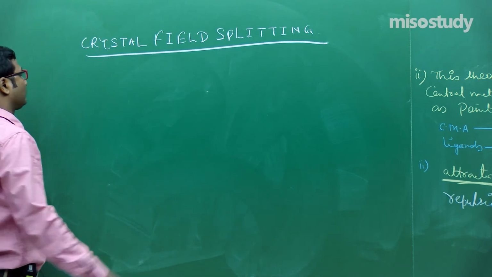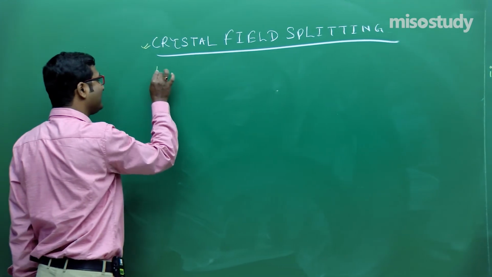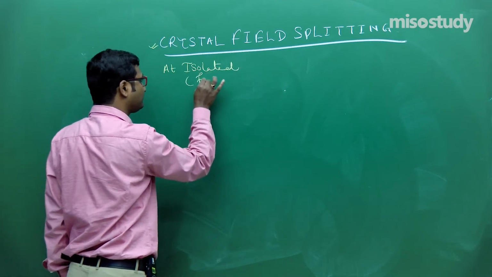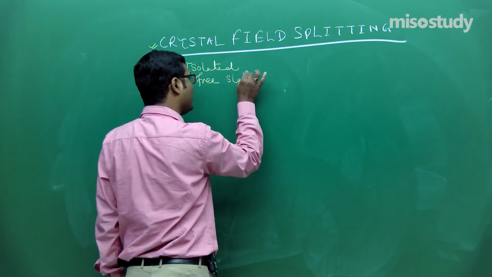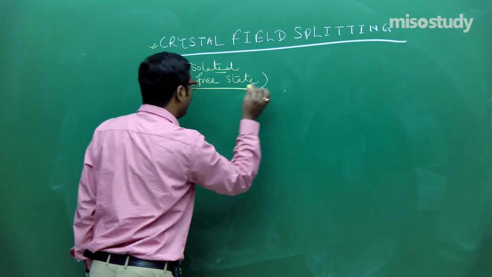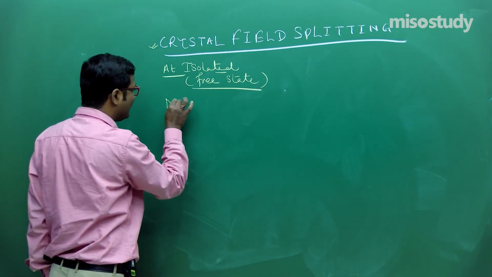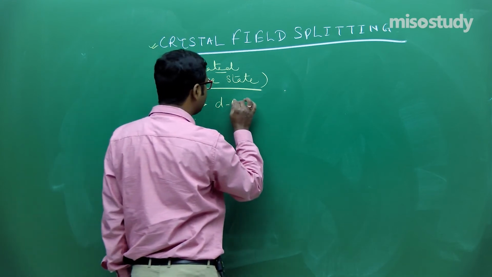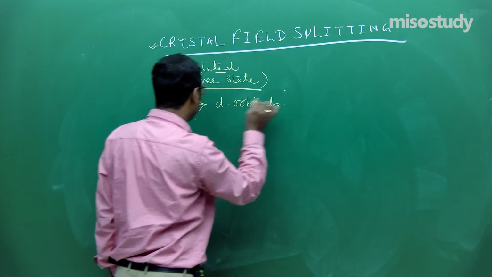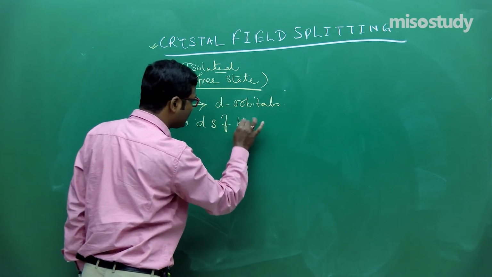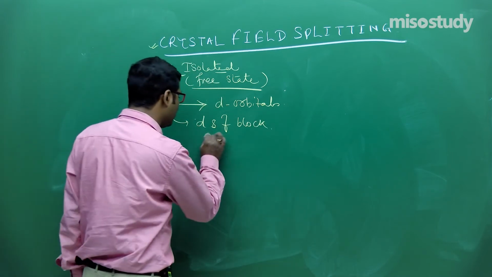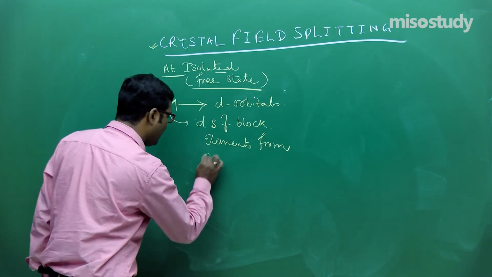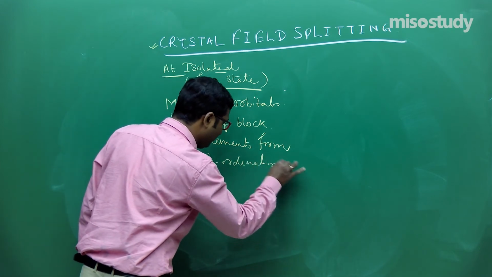As we know, at the ground state, or we can say the isolated or free state of the metal, generally when we discuss coordination compounds, the central metal contains d orbitals, because generally d and f block elements form coordination compounds.